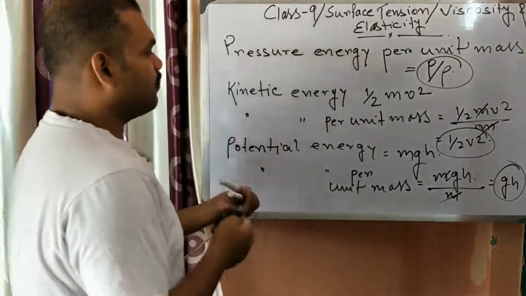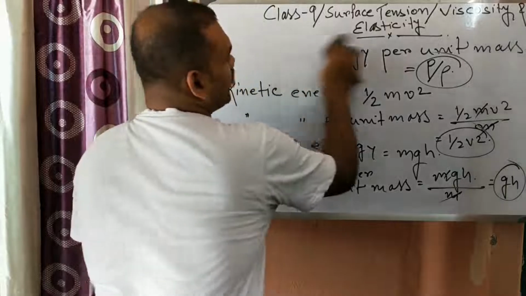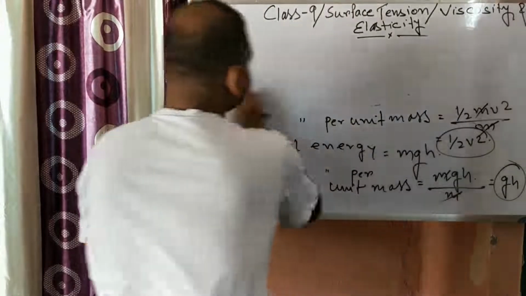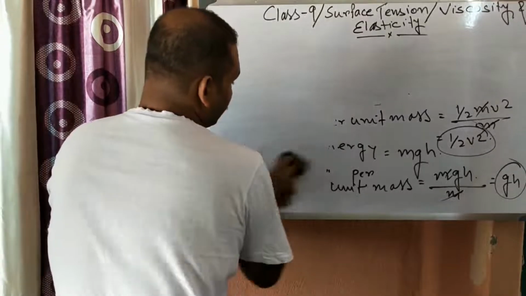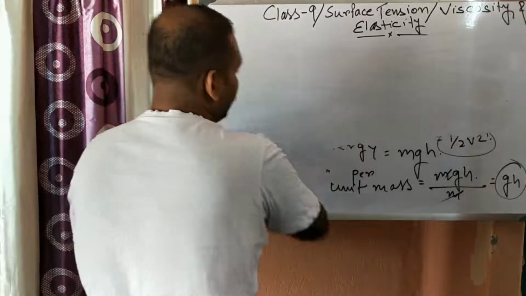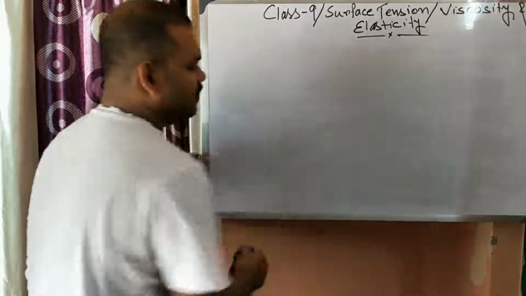So what is Bernoulli's theorem? Bernoulli's theorem says that the total energy per unit mass remains constant. The total energy is pressure energy, kinetic energy and potential energy, or you can say pressure energy head, kinetic energy head and potential energy head remain constant.